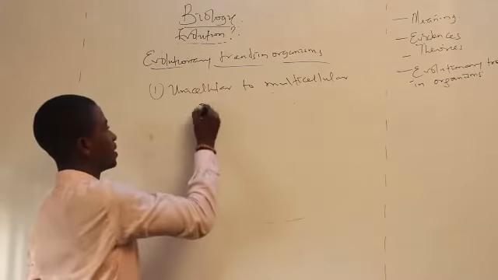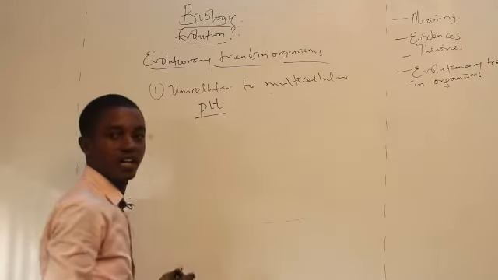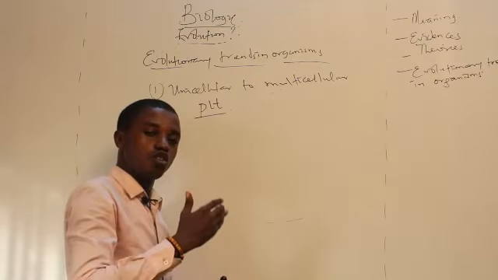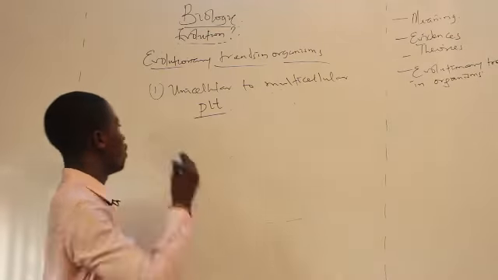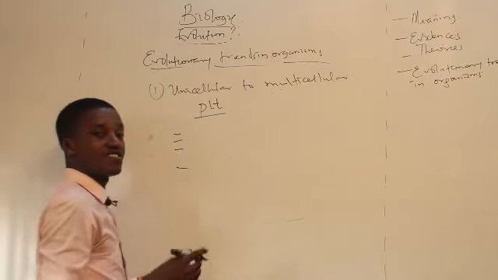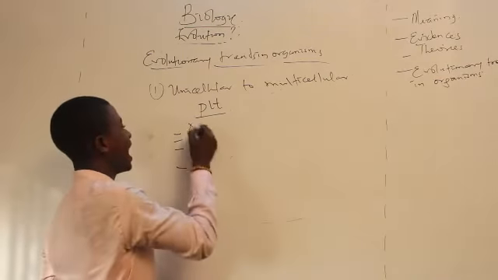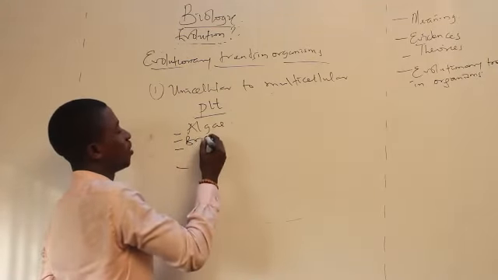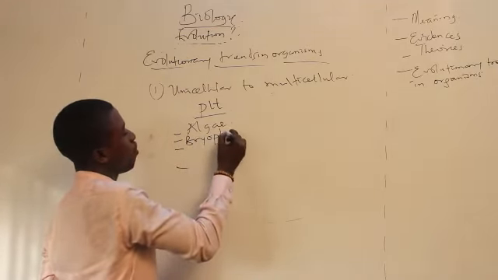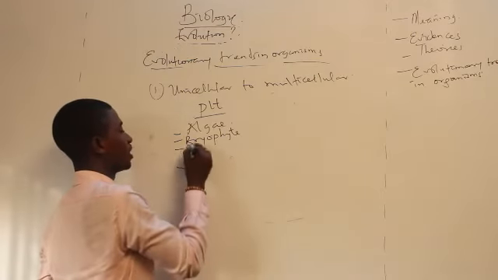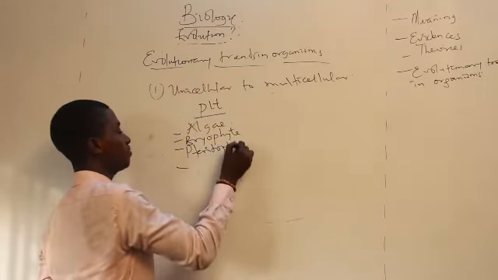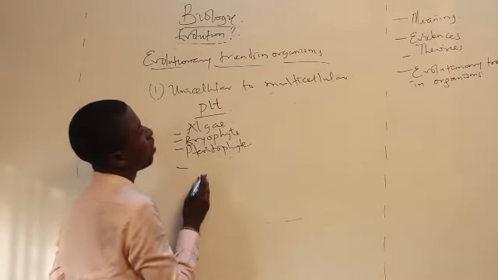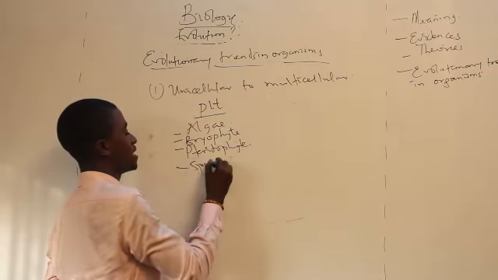Unicellular to multicellular. Let's look at plants. It has been seen over time that evolution actually begins from unicellular organisms to multicellular organisms. And so, following that trend, the first unicellular organisms that we tend to see that are plants are the algae. After the algae, we came in contact with the bryophyte. After the bryophyte, we came in contact with the pteridophyte. After the pteridophyte, we came in contact with the spermatophyte.